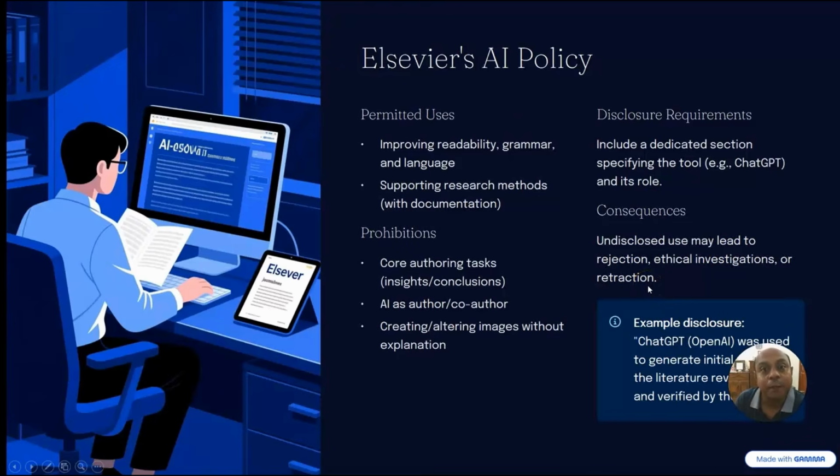Even if your paper is published in a good journal, once they find out that there is a huge amount of AI use in your paper and you did not disclose it in your research article, and if somebody claims that you have used it but did not add any disclosure statement, then it can be retracted from the published record. So it's very, very important to be careful about that.